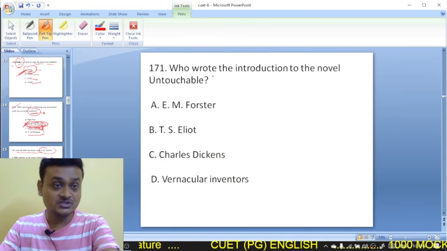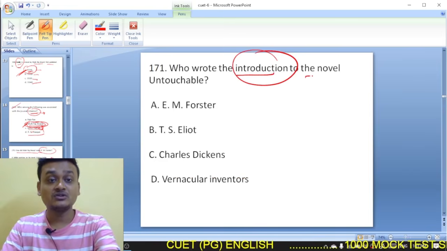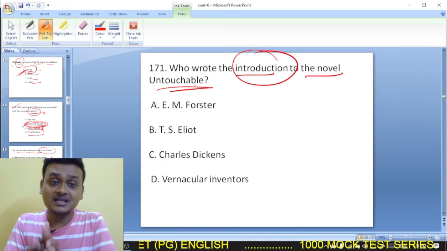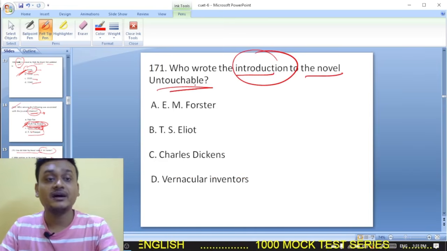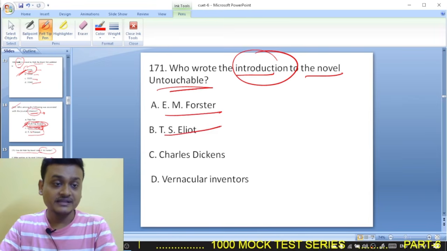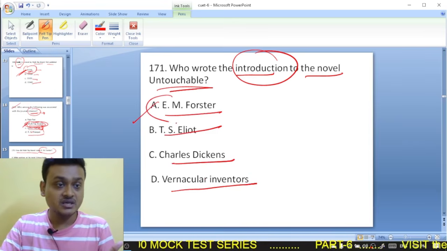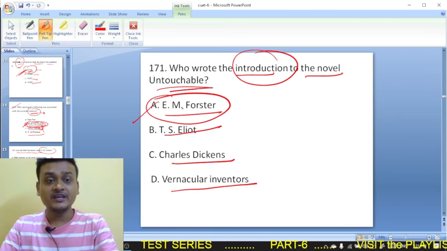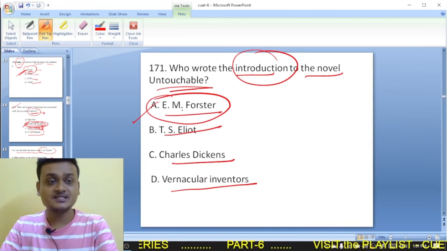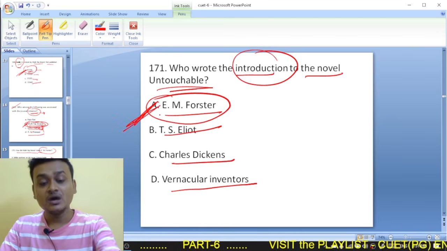And here is another question: who wrote the introduction to the novel Untouchable? Who wrote the introduction of the novel Untouchable? Was it E.M. Forster, T.S. Eliot, Charles Dickens, or vernacular inventors? So it was E.M. Forster. E.M. Forster wrote the introduction to the novel Untouchable. So here A is the right option.